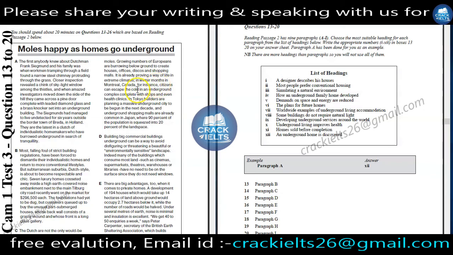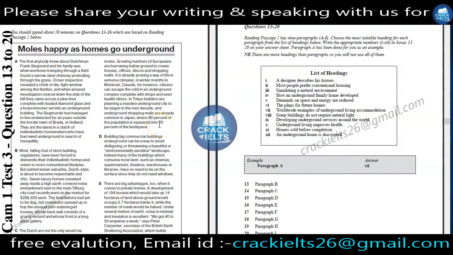For instance, citizens can expect to shelter from the cold in underground complexes, complete with shops and even health clinics. In Tokyo, builders are planning a massive underground city to be begun in the next decade, and underground shopping malls are already common in Japan, where 90% of the population is squeezed into 20% of the landscape.